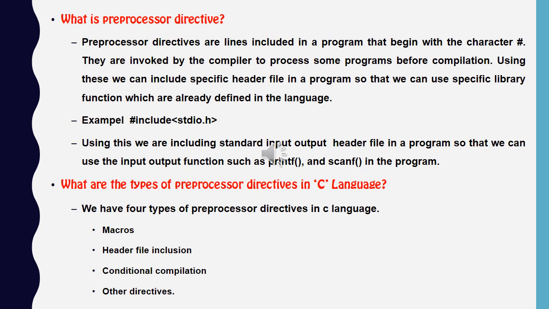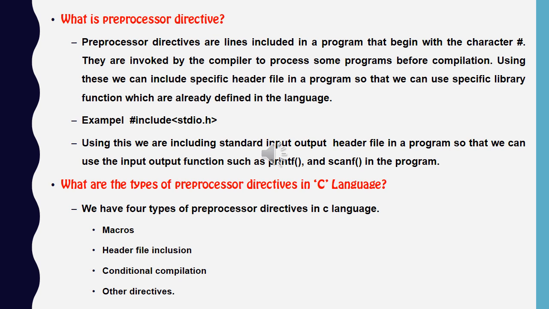What is a preprocessor directive? Preprocessor directives are lines included in a program that begin with the character hash. They are invoked by the compiler to process some program before compilation. Using these, we can include specific header files in a program so that we can use specific library functions which are already defined in the language.